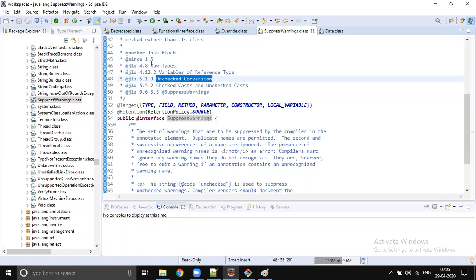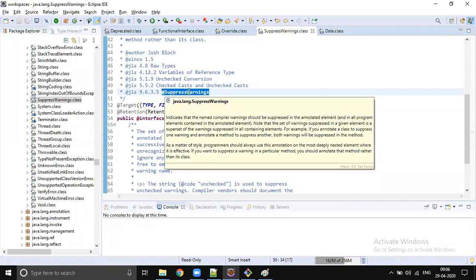Or no, I think raw types. Yeah, I think you have to use raw types. Okay. Sometimes you get some class cast warnings, right? That can be avoided by using checked casts or unchecked casts, something like that.